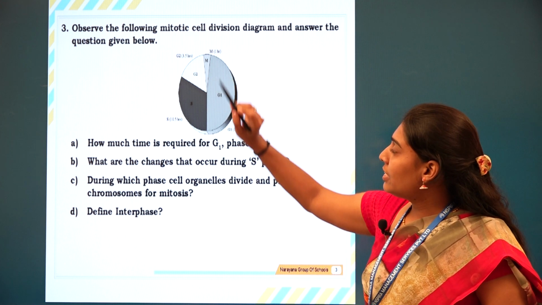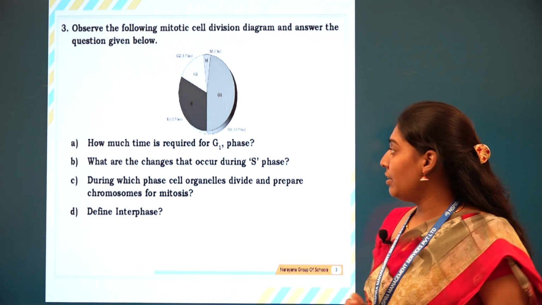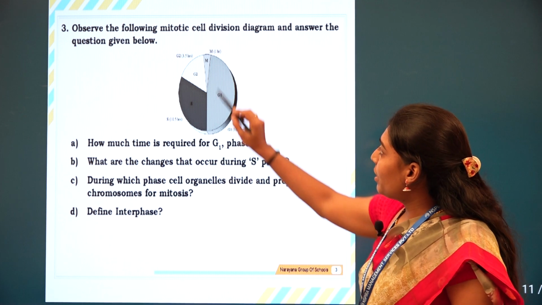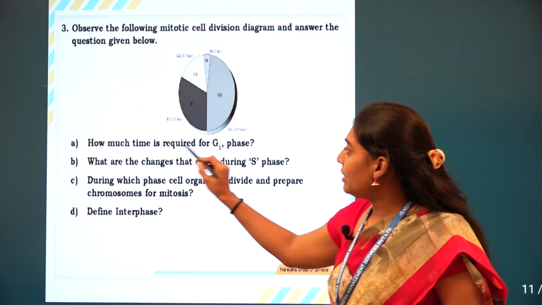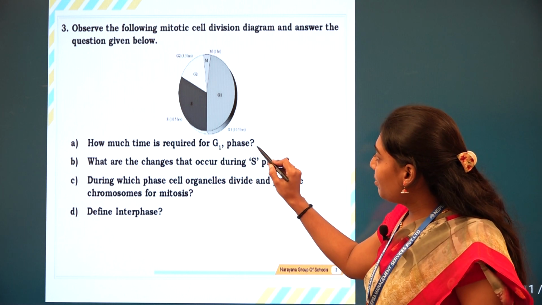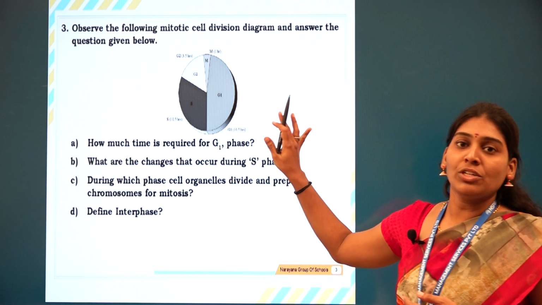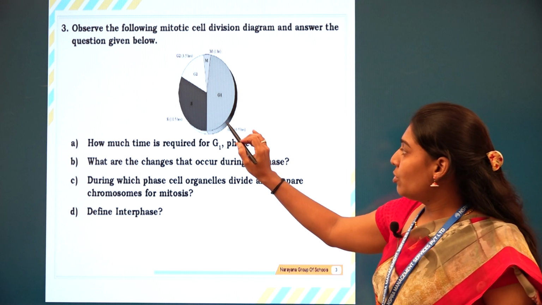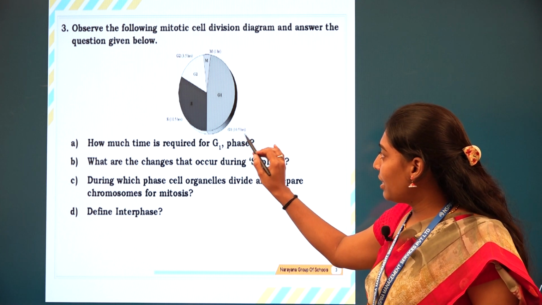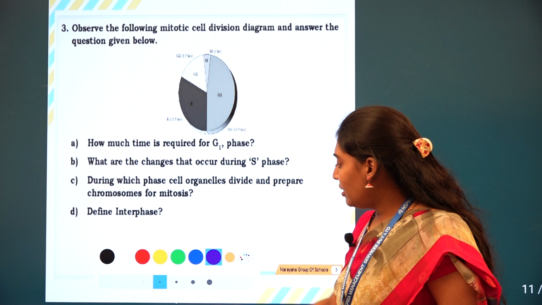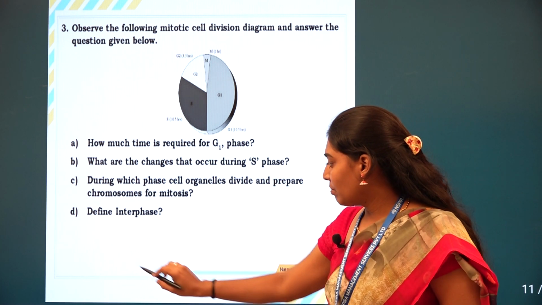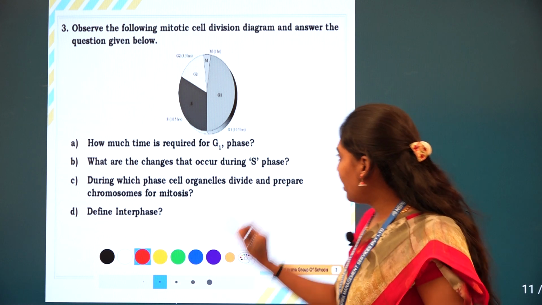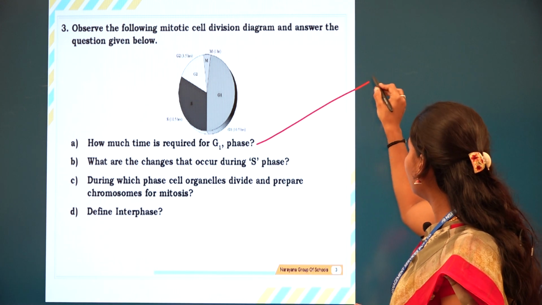Here the M phase represents mitotic cell division. These are all diagram based questions. So what is the answer for this? 10.5 hours.